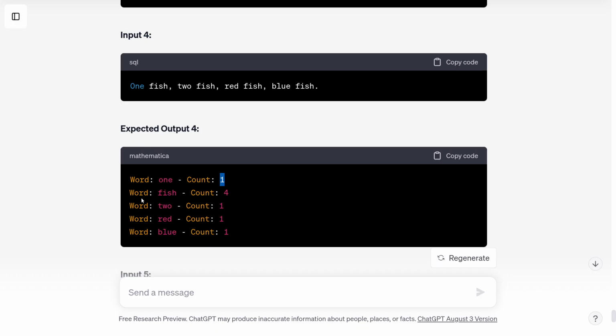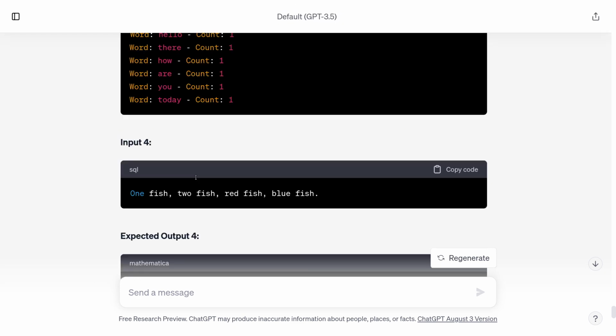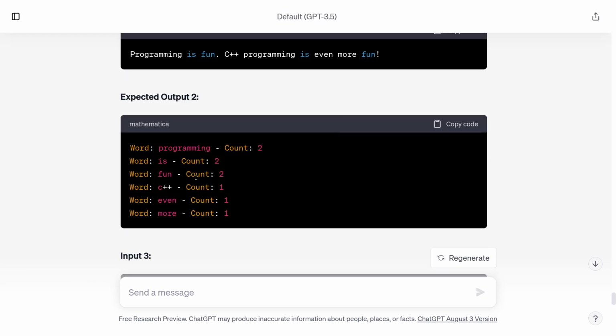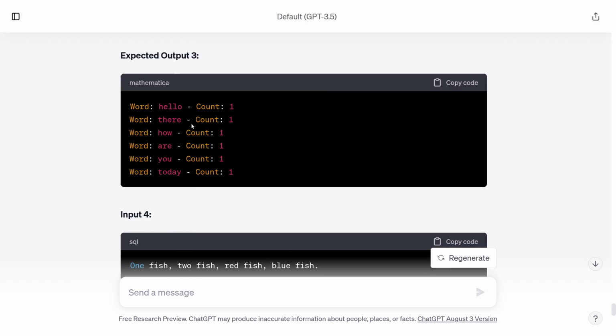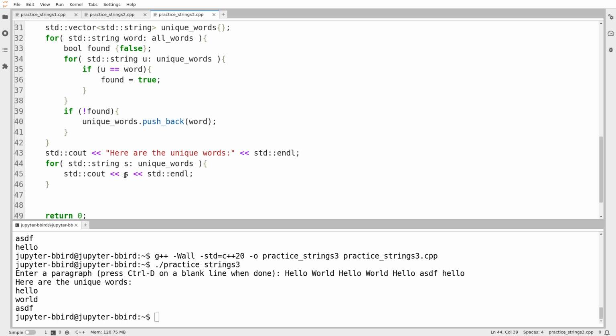I am going to make one modification, and I feel like I'm entitled to do this because ChatGPT can't get its act together. It can't even count the words itself. I think I should be allowed to make a couple of small modifications. I'm going to put square brackets around the word. That way it's easier to see what the word actually is. Word. And then I put an opening square bracket, then I push the word itself. I'm going to call it word though, not S.